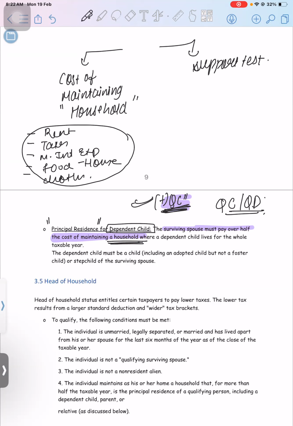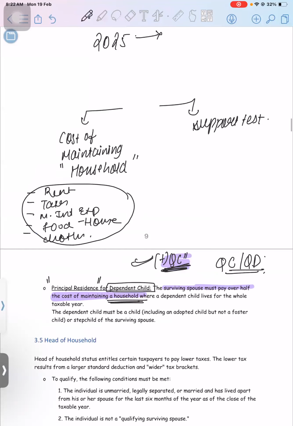Okay. Second thing, for QSS status, you need to check that the person is a qualifying child, plus cost of maintaining home, plus the child is living for the whole year with the spouse. We will compare this when we see the HOH status. There you will see that in HOH, the condition is even if you live for half of the year, 6 months, then also the person is eligible to take the HOH status.